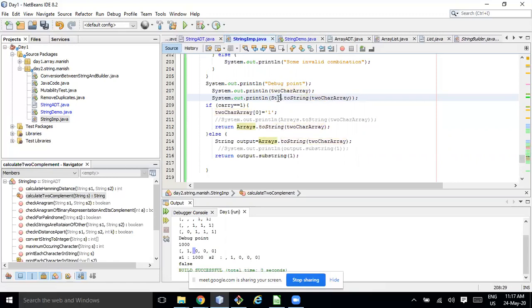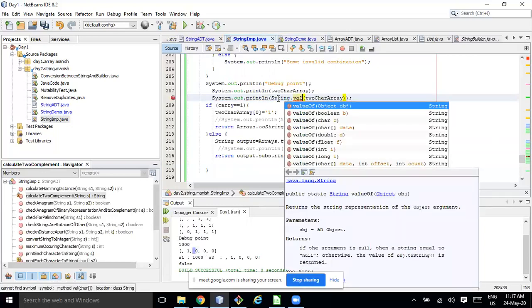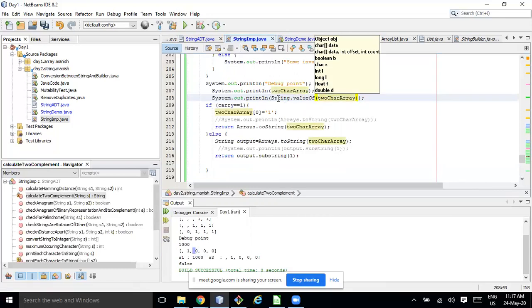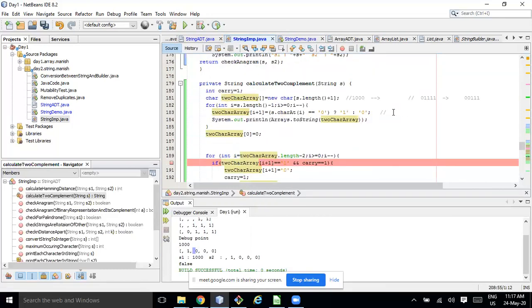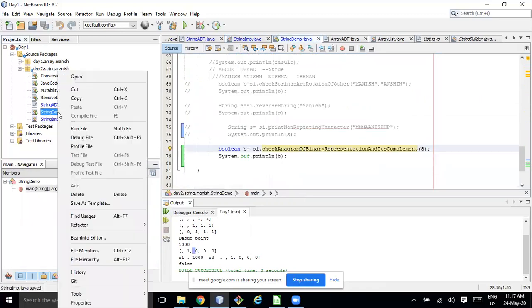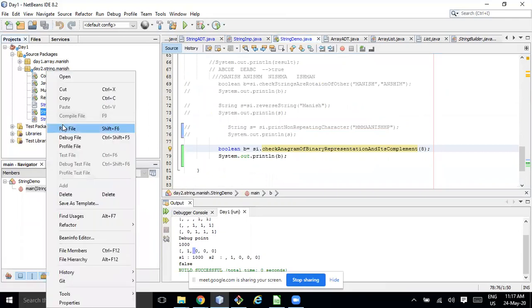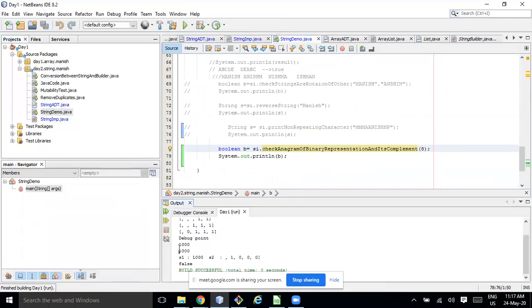Or String.valueOf, two char arrays, character array only. Yeah. Yes. Okay, now it's printing 1000. No, still it's not printing. I need to check, maybe something is there.